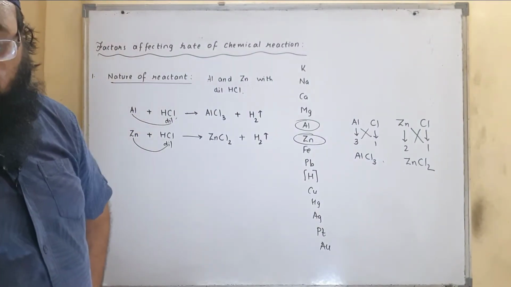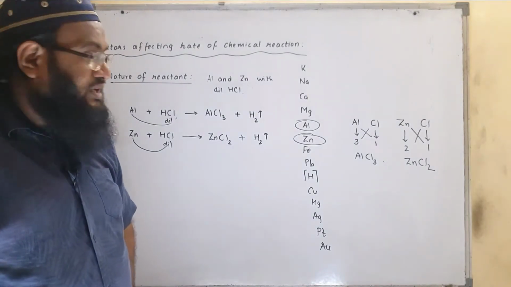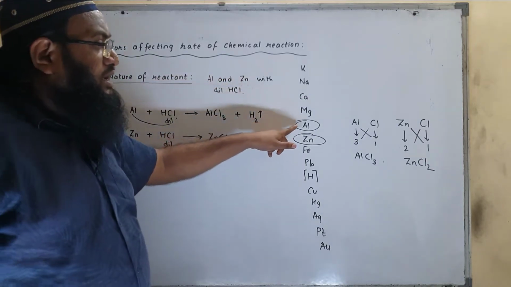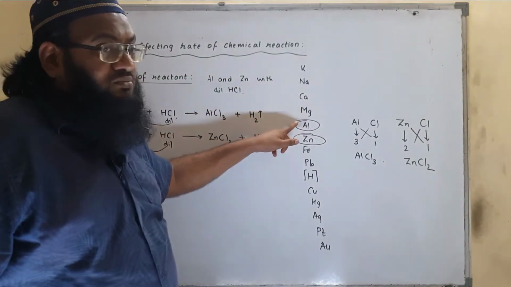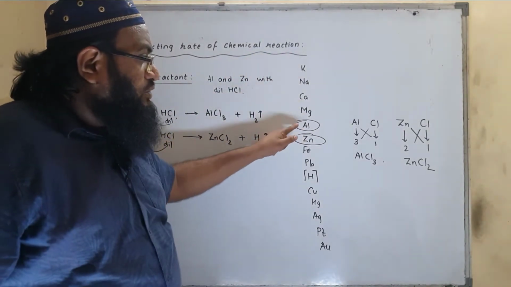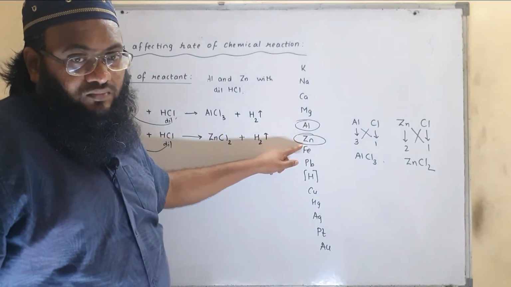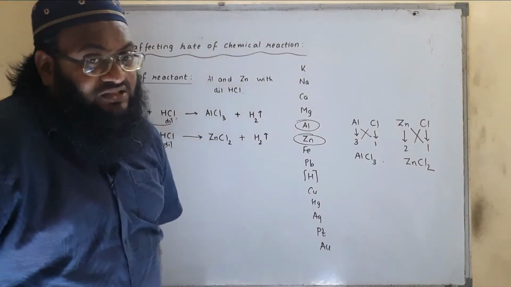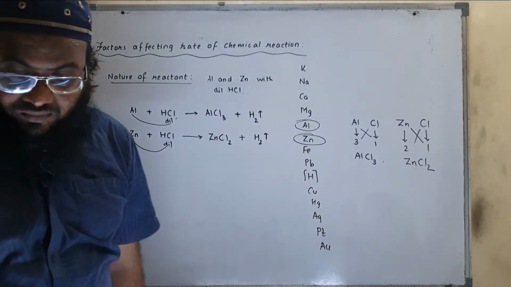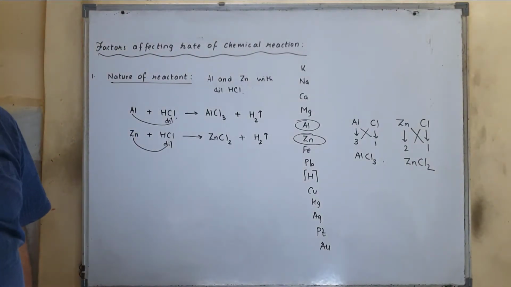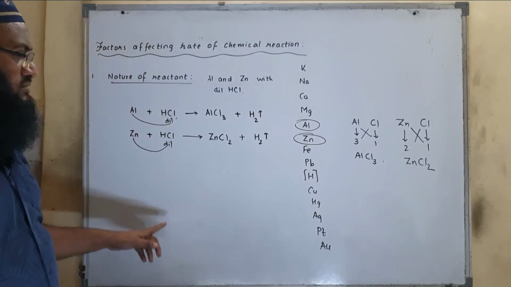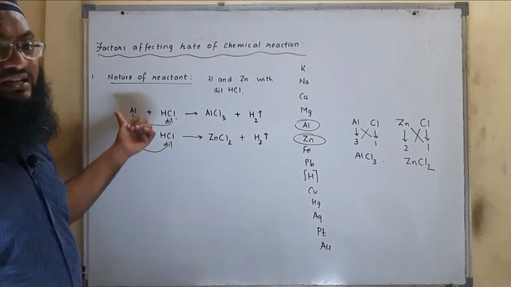The nature of metal is responsible for this difference. What is the nature of aluminium? It is more reactive than zinc. As per the reactivity series table, aluminium is more reactive than zinc. So here the nature of metal is responsible. Hence the rate of reaction of aluminium with dilute HCl is faster than the reaction of zinc with HCl.